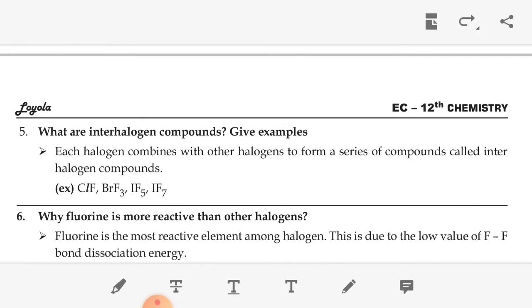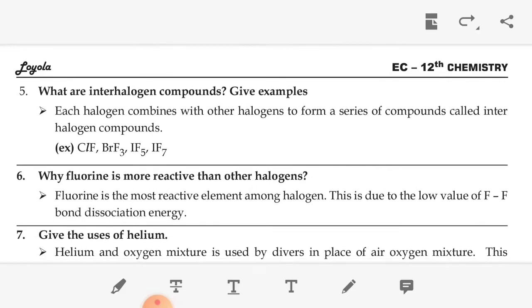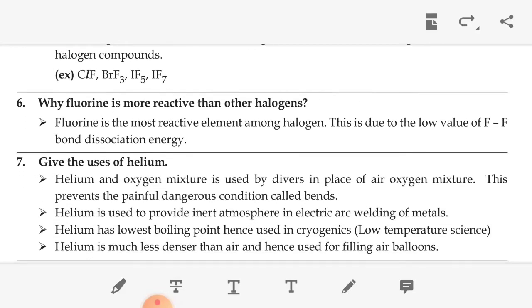Okay, then next question, what are interhalogen compounds? Give an example. What is meant by interhalogen? It is the 17th family, that is fluorine, chlorine, bromine, called halogens. What are interhalogen compounds? Each halogen combined with another halogen. For example, fluorine, chlorine, bromine, iodine are called halogens. Fluorine combined with bromine, or bromine combined with iodine, is called an interhalogen compound. Okay. The example, ClF or ClF3.